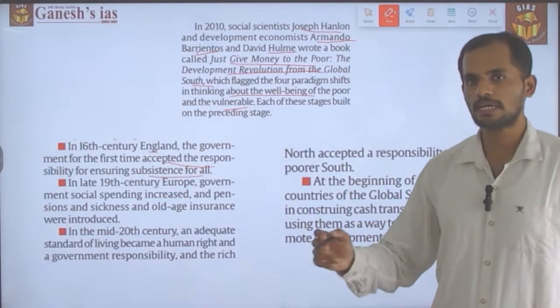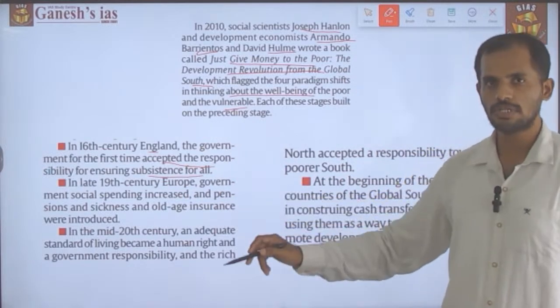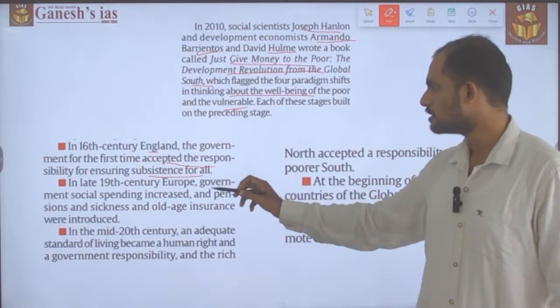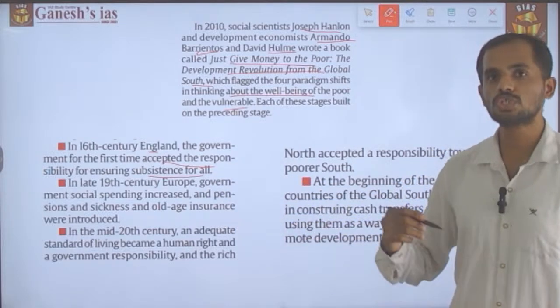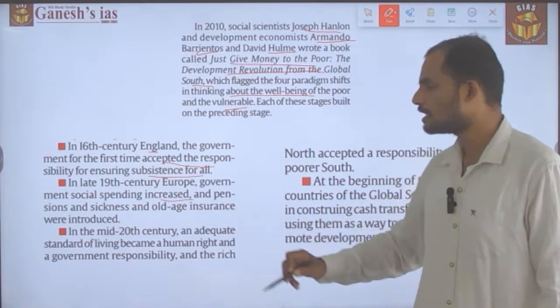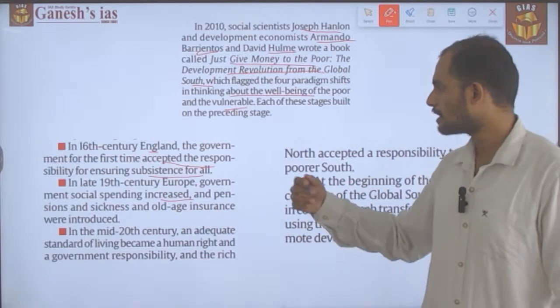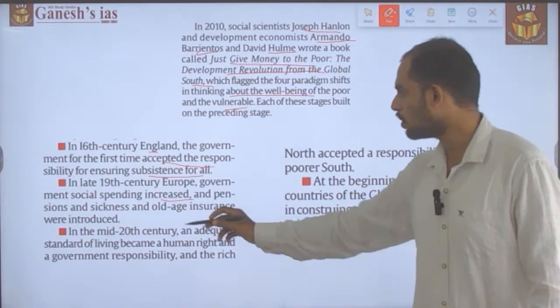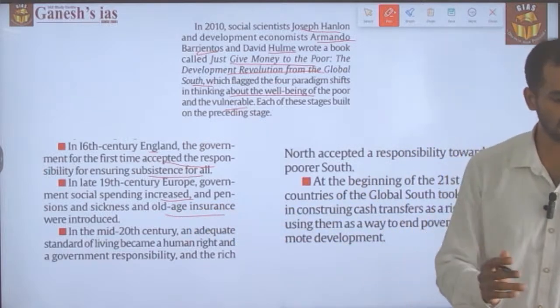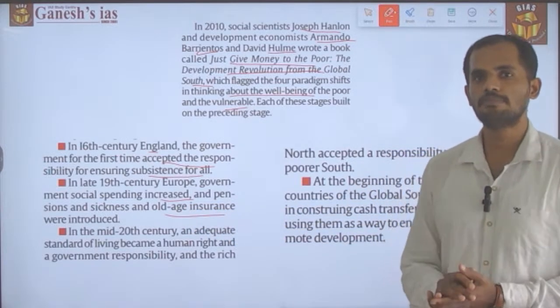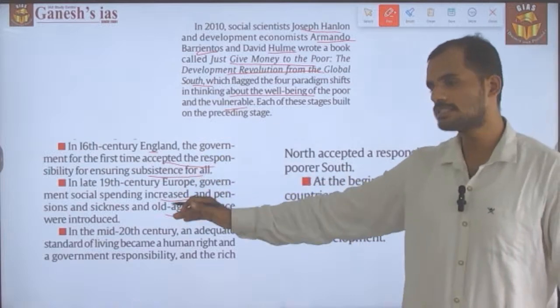Similarly, after some time, during the 19th century, comes the second paradigm shift. During the 19th century in Europe, government social spending increased, in the form of pensions, sickness benefits and old age insurance. Such welfare-related schemes were implemented in Europe from the 19th century onwards.